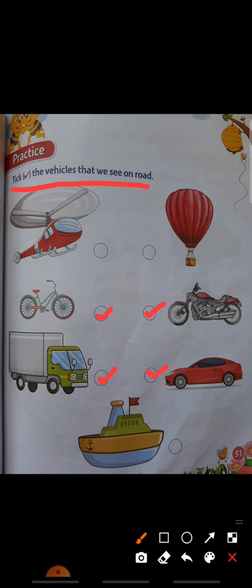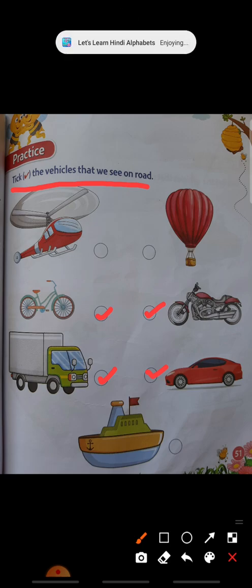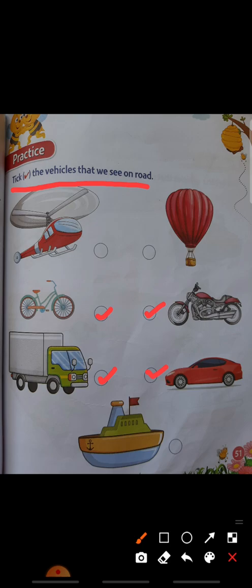So you have to practice these also. These will also come in your exam. Understood? Okay, so next,